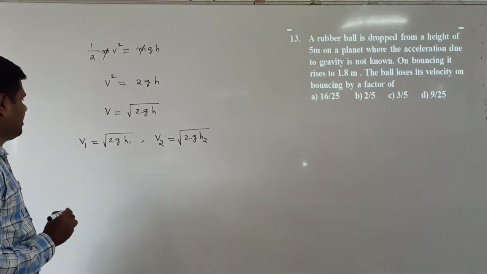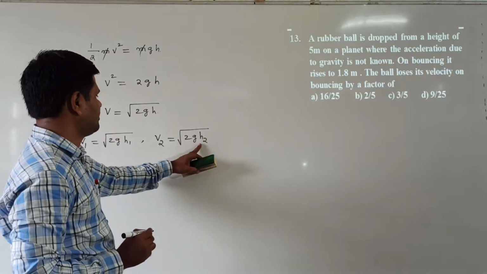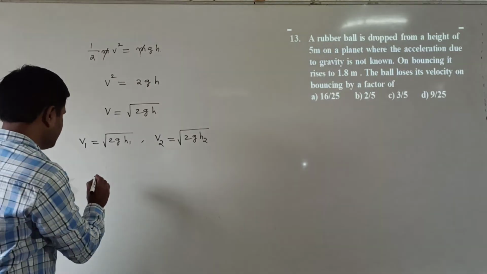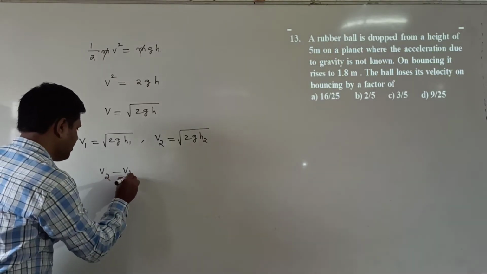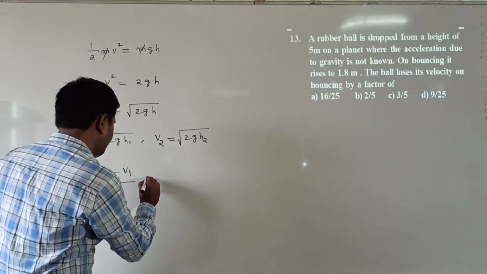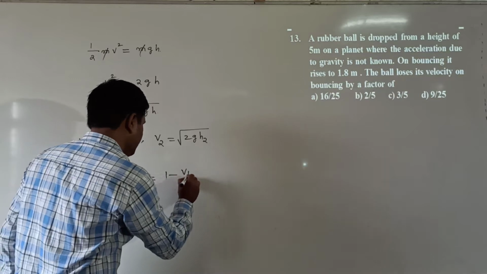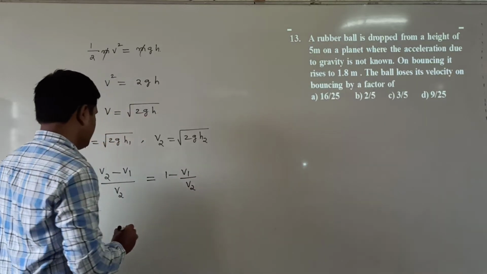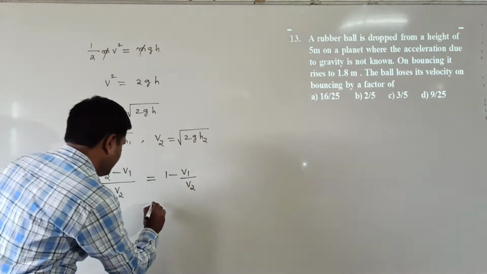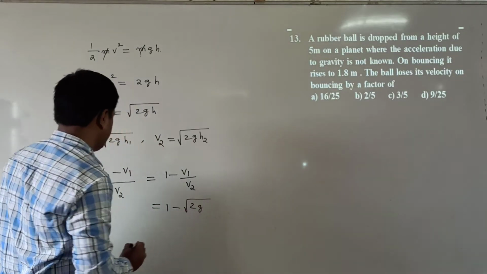Now what is being asked here? The rebound height is h2, and the fraction is being asked. How to find the fraction? It is v2 minus v1 by v2, which is 1 minus v1 by v2. Here 1 minus v1 by v2 means 1 minus under root of 2g.